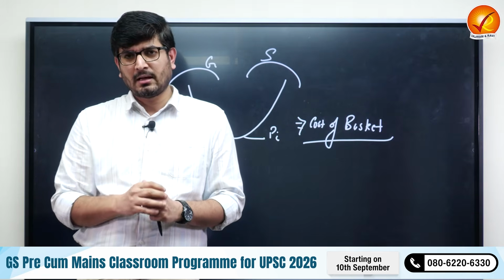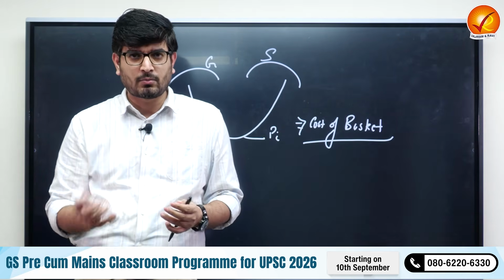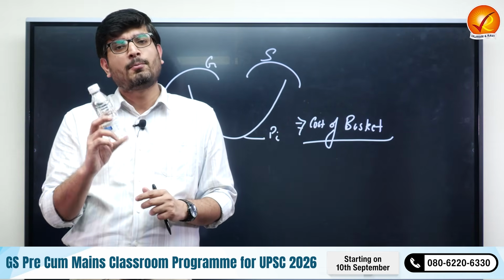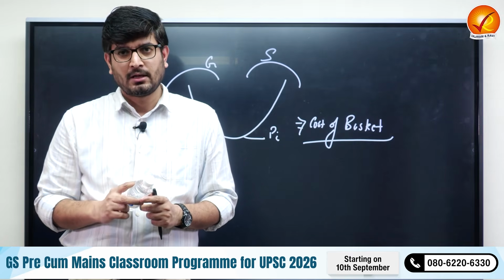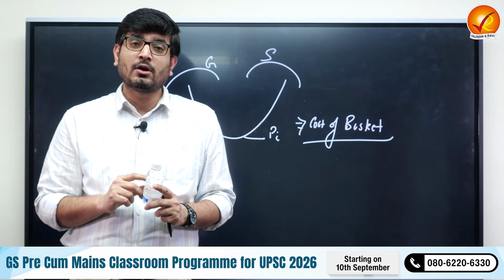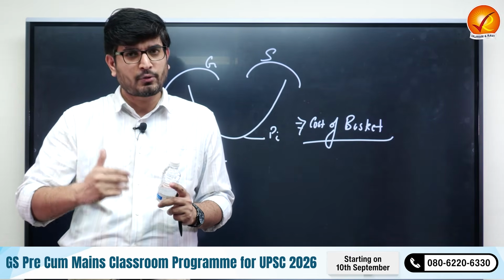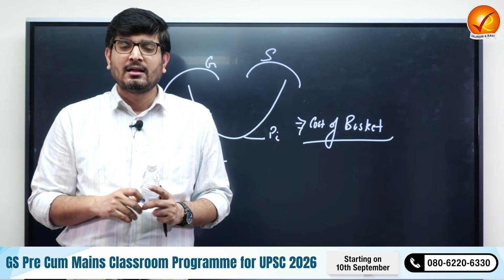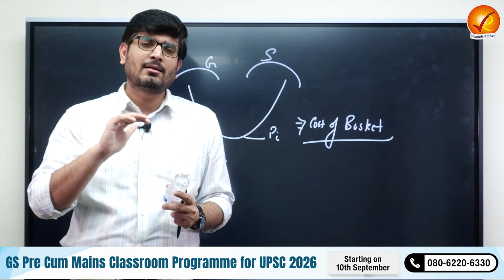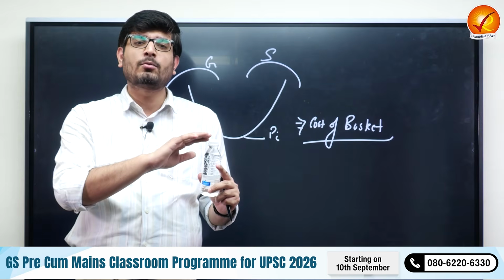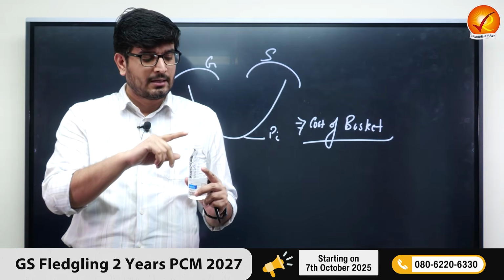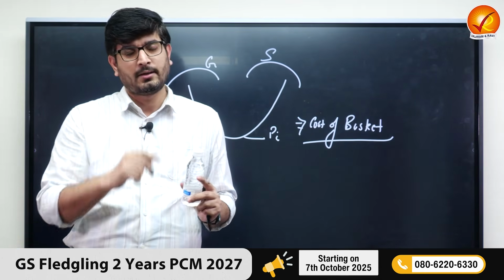Now I'll take a very simple example. Let's take this water bottle. Let's suppose the price of this water bottle today is 10 rupees. Over time, the cost of production of this water bottle increases, and therefore, by next year, a wild assumption, the price of the water bottle has doubled. That is, it has increased from 10 to 20.